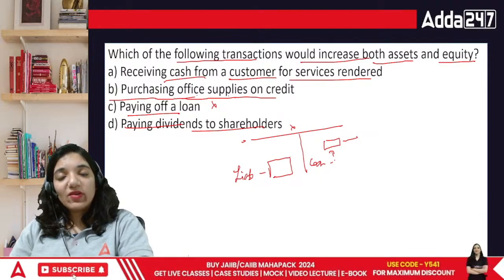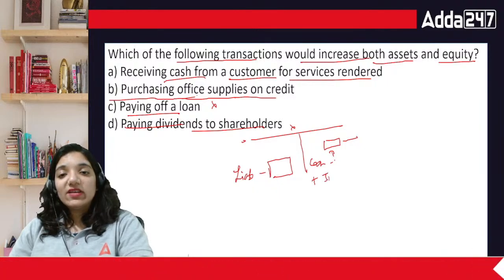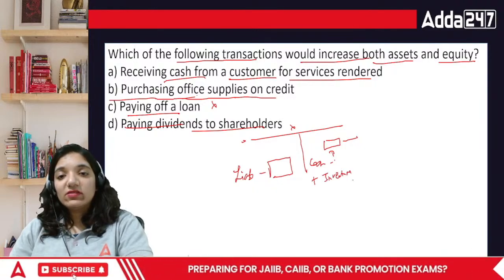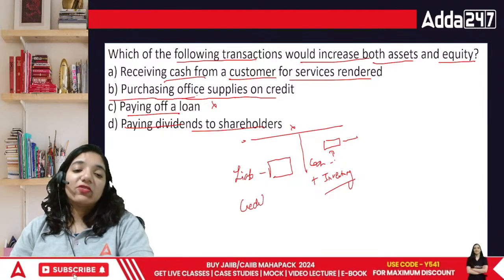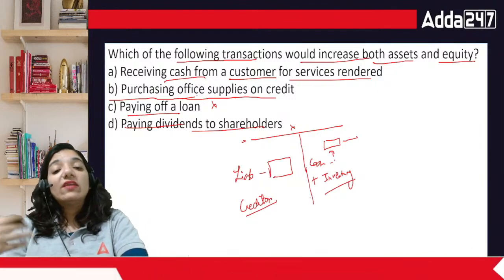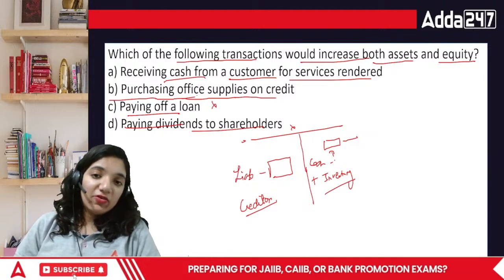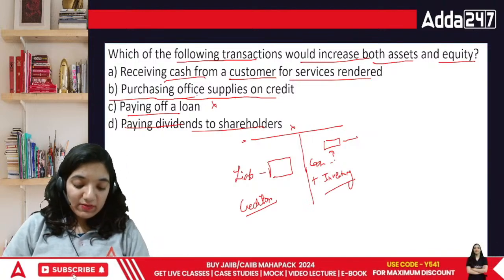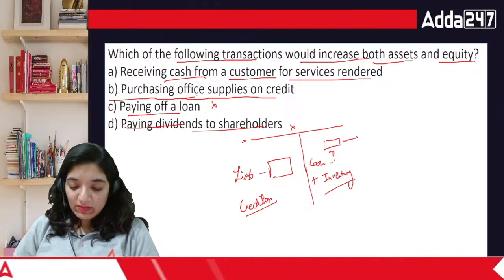Purchasing office supplies on credit. In this case, I have got office supplies inventory, and at the same time we are taking it on credit. So there is a creditor because I didn't make the payment right away. I'll tell these people that I will not make the payment right away. I'll provide you the amount later.